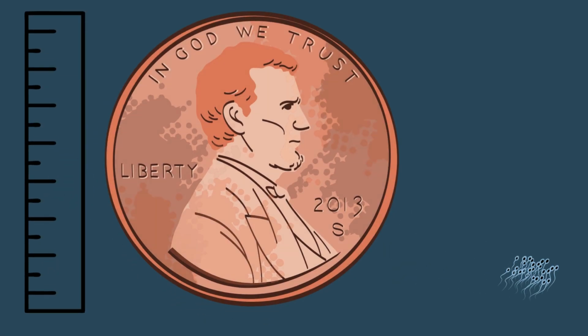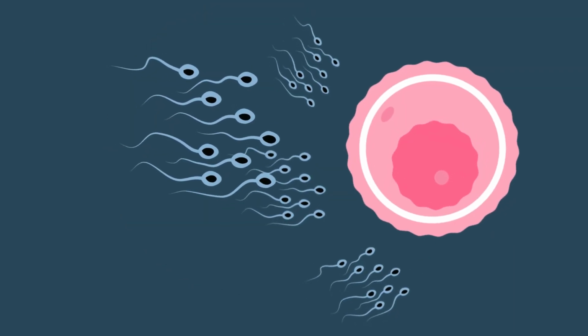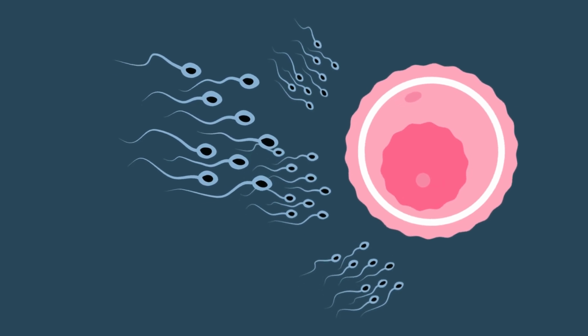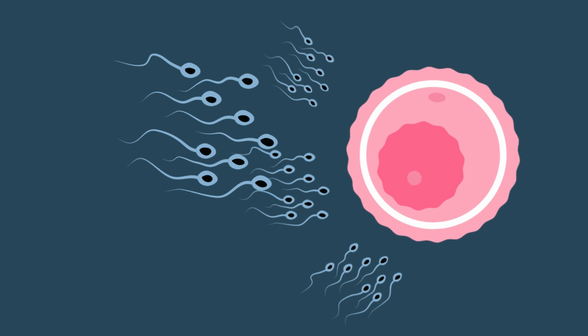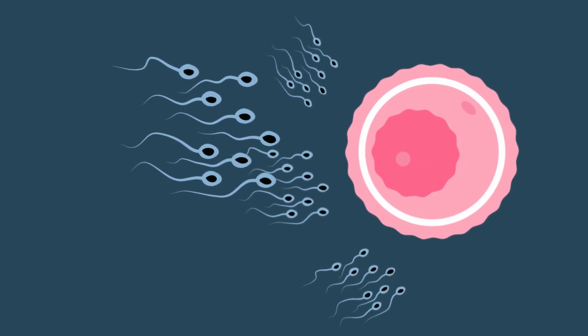These cells are among the smallest in the human body, about 3 micrometers in diameter, but can stretch up to 50 micrometers in length. Their small size is perfectly suited for their role in carrying genetic material and traveling swiftly toward the egg for fertilization. The compact nature of sperm cells allows them to move quickly through the reproductive system to complete their job.